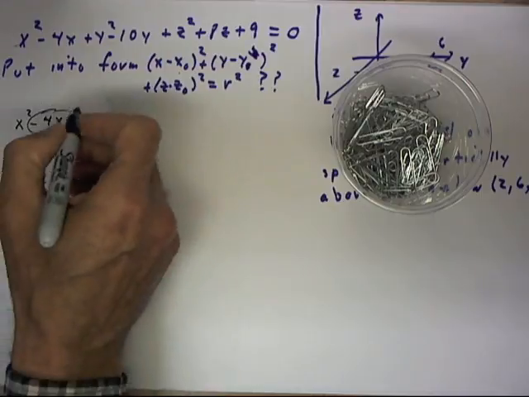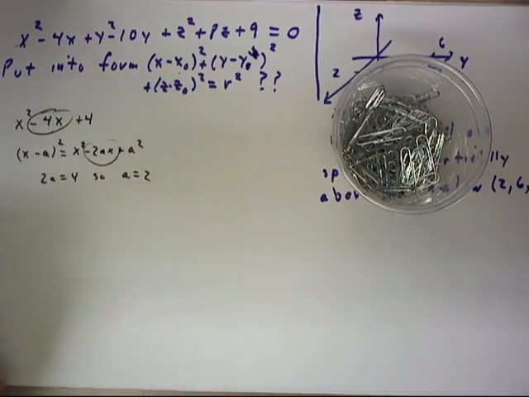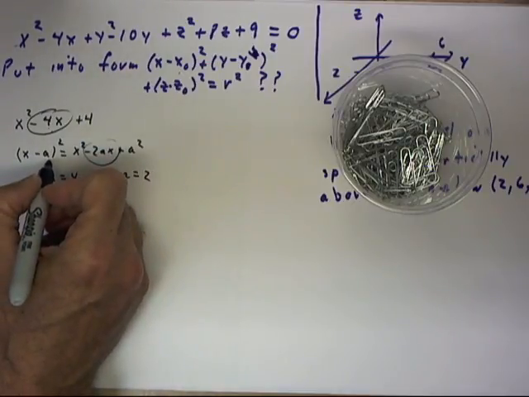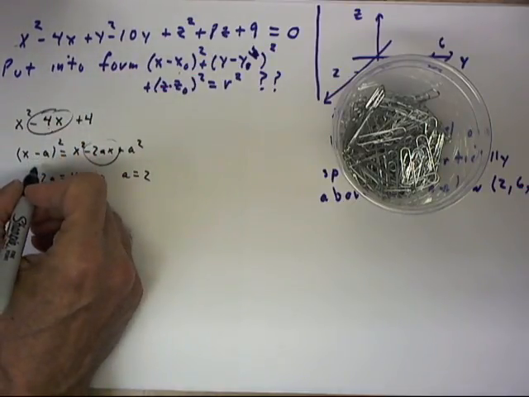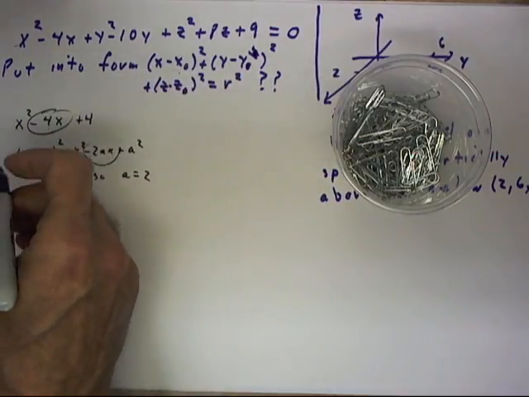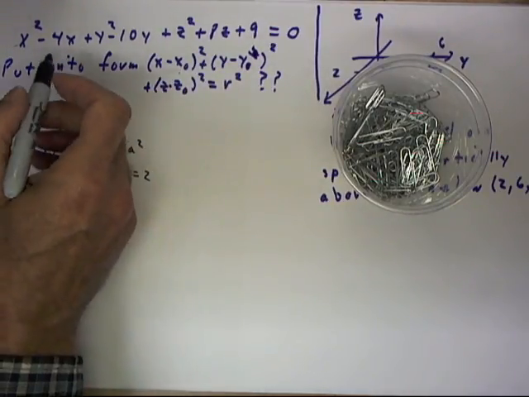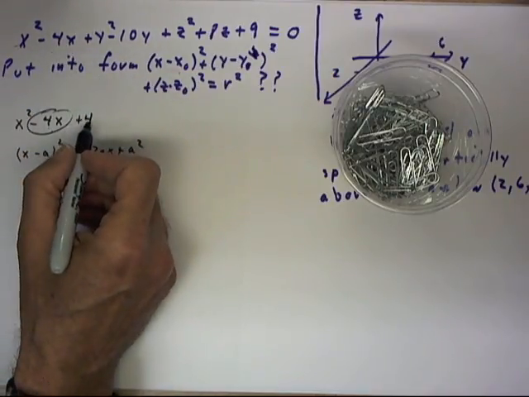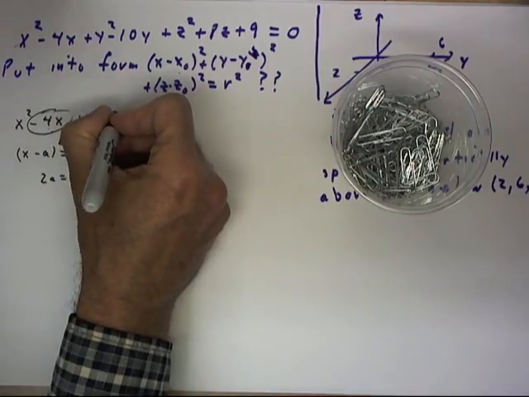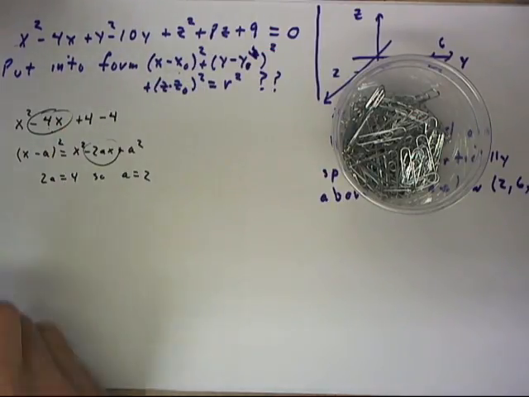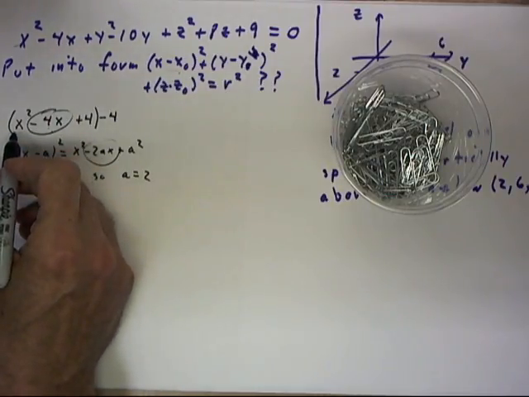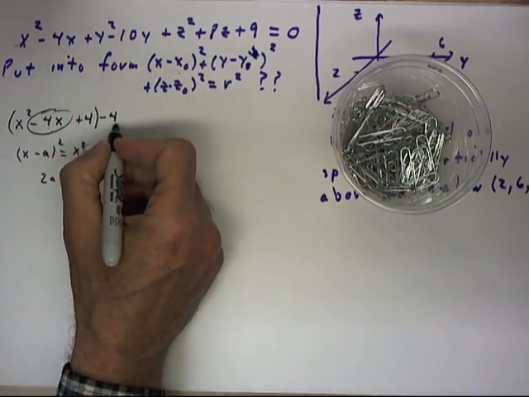This means that if we add 4 to this expression, then we're going to have a perfect square, and that's going to help us get this form. Now, when we do this, of course, we can't just take x squared minus 4x and add 4 to it. We've changed the expression. But if we add 4 and then subtract 4, we see that we have a perfect square minus 4.